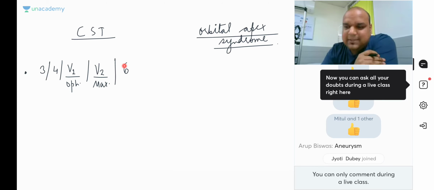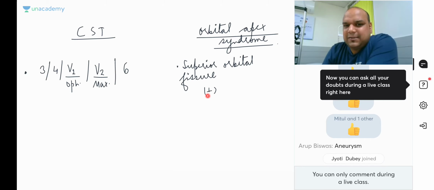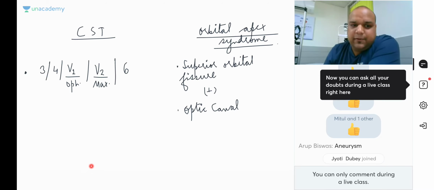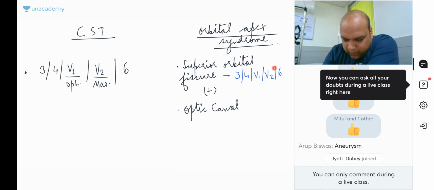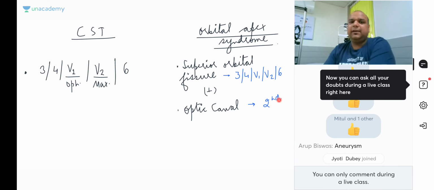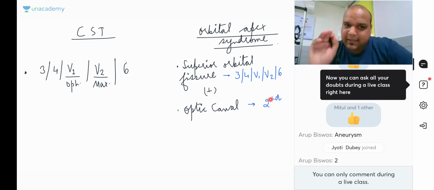But orbital apex. What is orbital apex, everybody? Orbital apex is comprised of superior orbital fissure. Am I correct? Superior orbital fissure. Plus, what is also present in the orbital apex, everybody? Optic canal. So now, everybody, that is where the difference comes. Superior orbital fissure transmits what, everybody? Third nerve, fourth nerve, fifth one, fifth two, and sixth. Okay. But what is added now, everybody? Added now is the second cranial nerve, because the second cranial nerve passes through the optic canal. You understand the basic difference here, everybody?